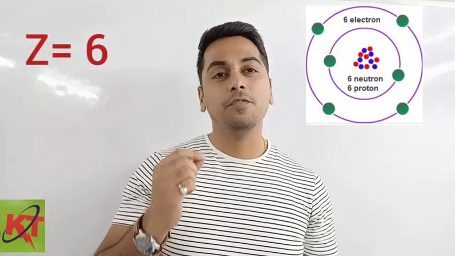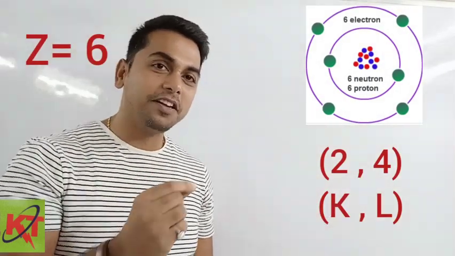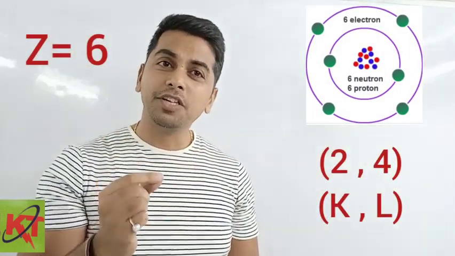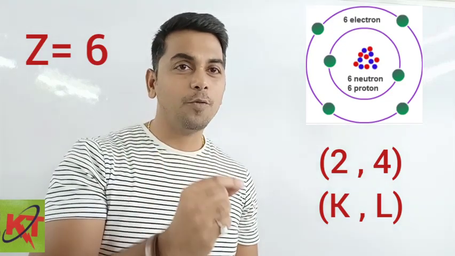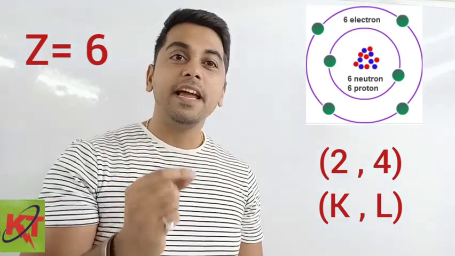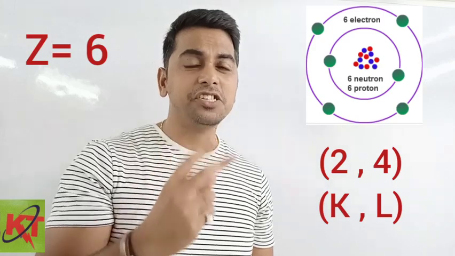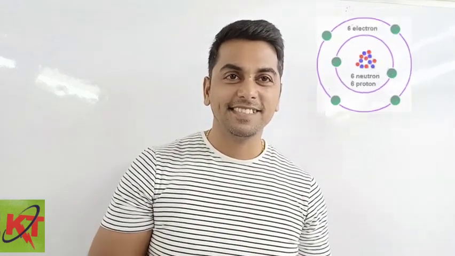Second example is of carbon. Atomic number is 6 and configuration is 2, 4. So its valence shell is the second shell called L shell.